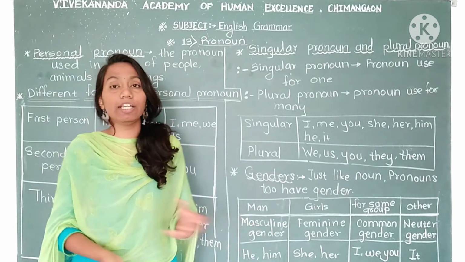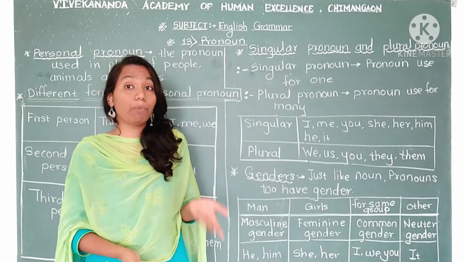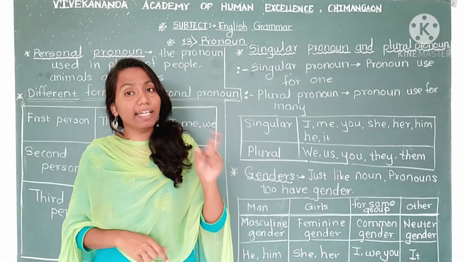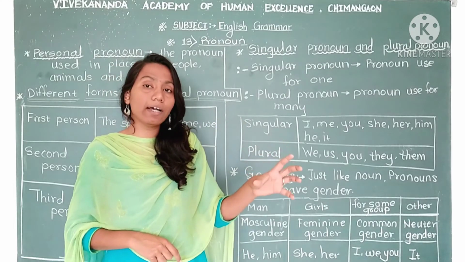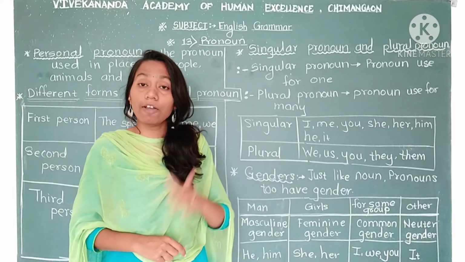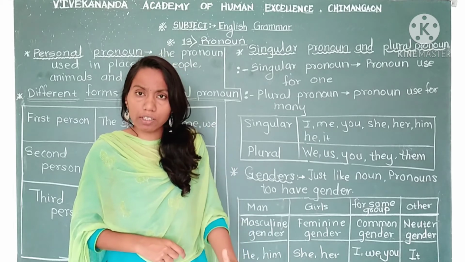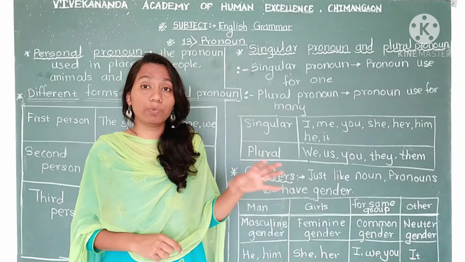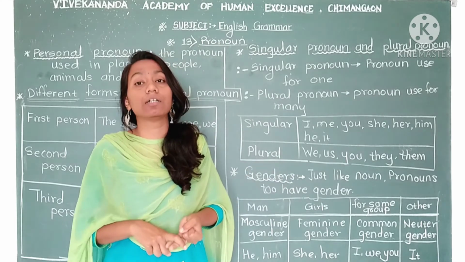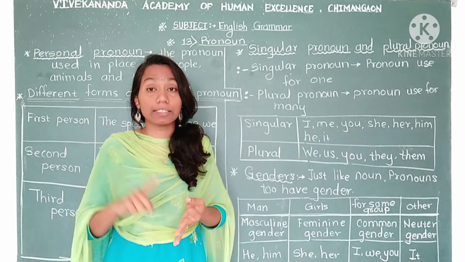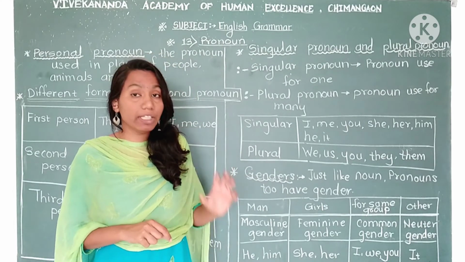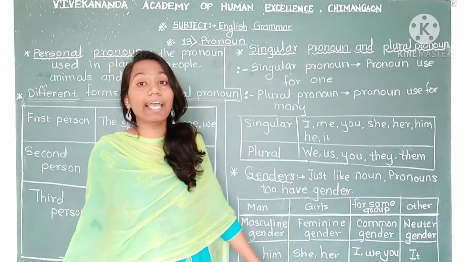See the first one: if we are talking about a man or boy, which pronoun are we using? Can I use the pronoun she for Aman? No. For a boy, for an uncle, or for anybody who is a man, who comes in the man group, meaning grandpa, uncle, son, brother, in place of these names we can use he and him.